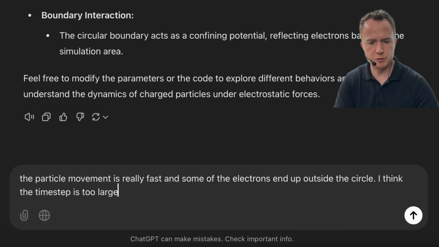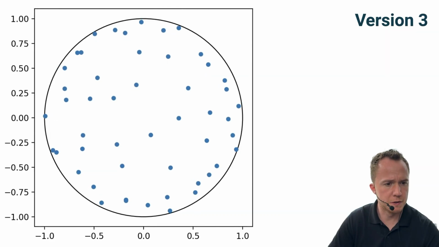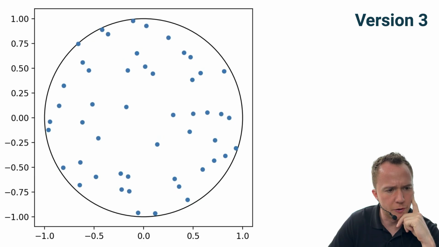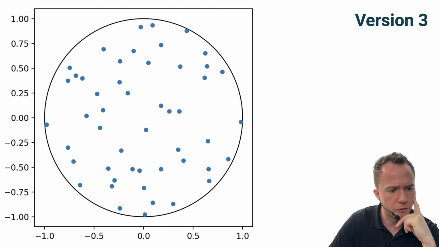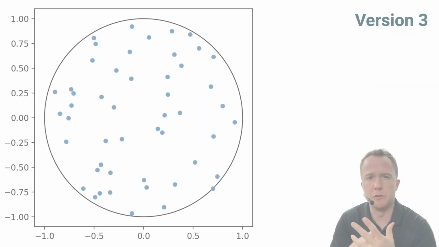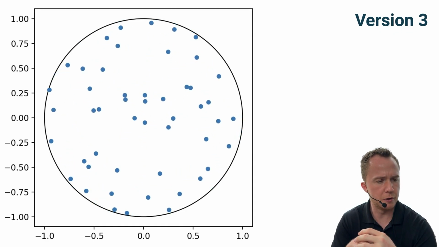I think the time step is too large. It seems to understand the problem and gives us new code, so it's a lot slower now. But the particles also don't stay on the boundary, they bounce off. But the electrostatic repulsion that they have seems to be implemented properly. Even for longer periods of time, the electrons don't end up on the boundary, so there's still something wrong here. Plus it would be nice to have a slider.